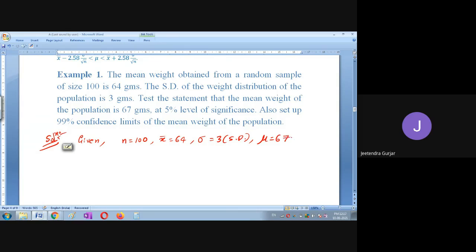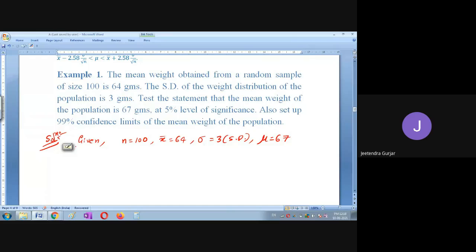Very good. So I think you know now how to take the values here. You have to write down in this form one by one: sample size, mean of sample, standard deviation, and mean of population.